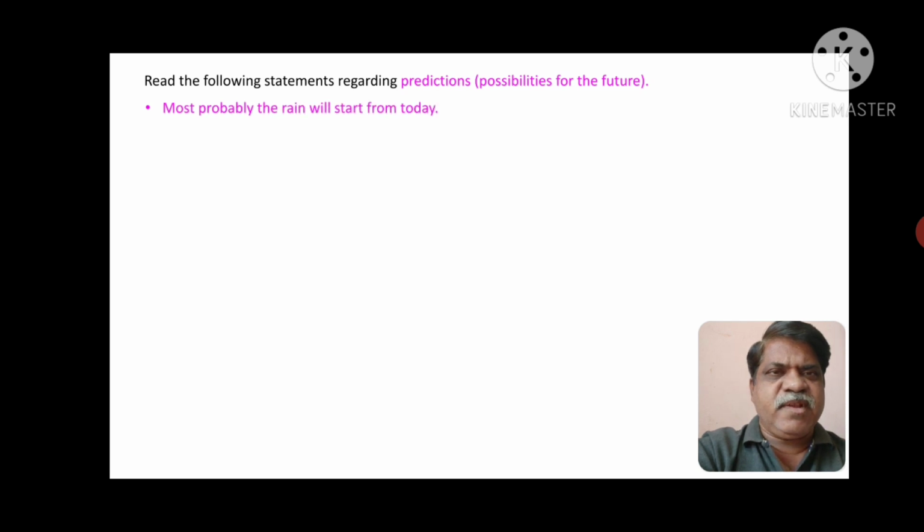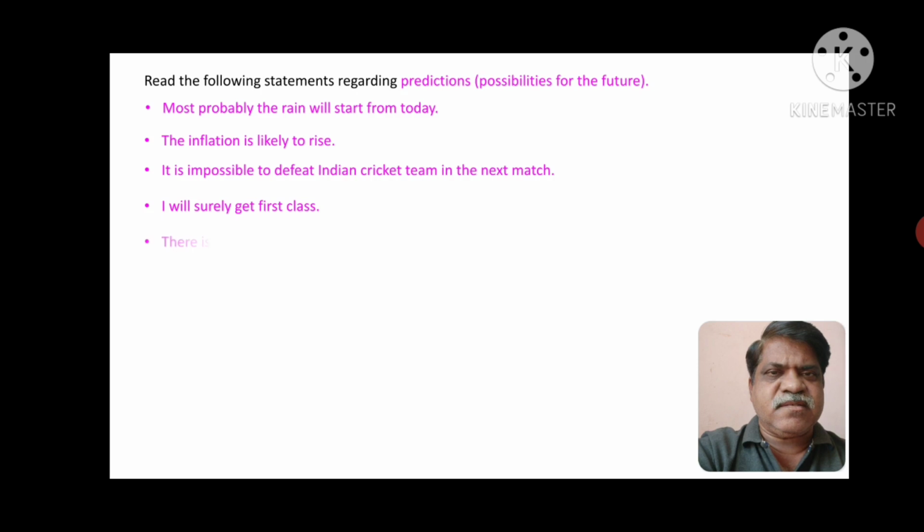Most probably the rain will start today. The inflation is likely to rise. It is impossible to defeat the Indian cricket team in the next match. I will surely get first class. There is no possibility of polio infection if a child is given the polio vaccine in time.